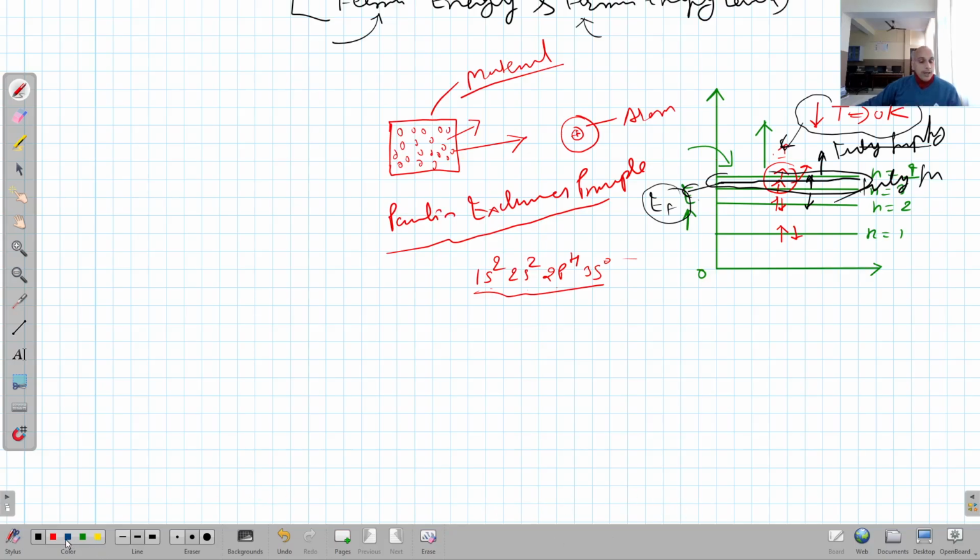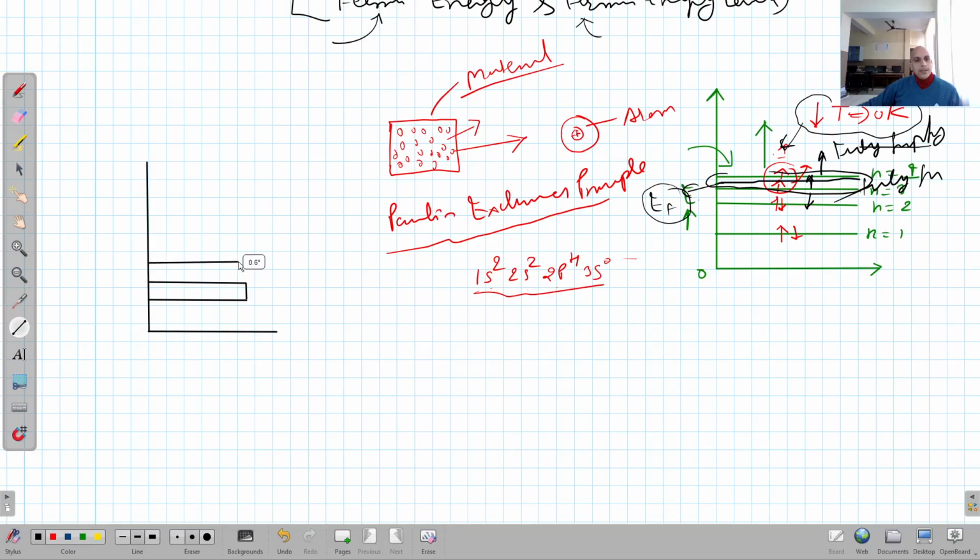I am showing you the diagram, drawing the diagram of those energy bands. Right. This is one energy band.